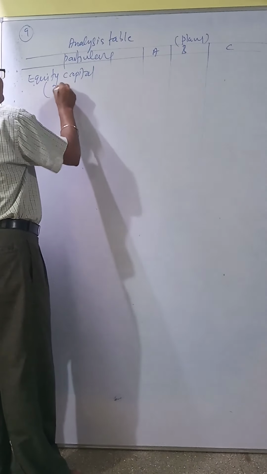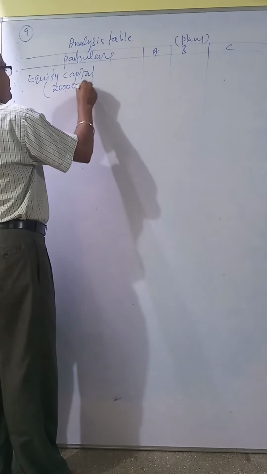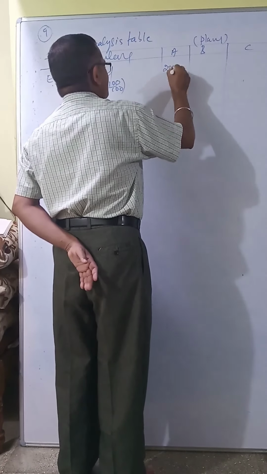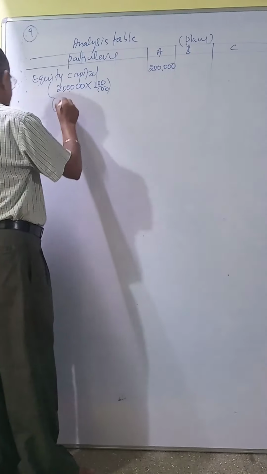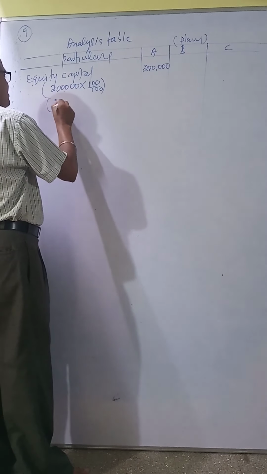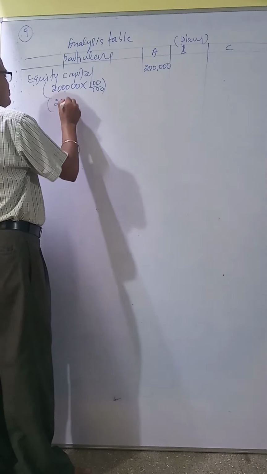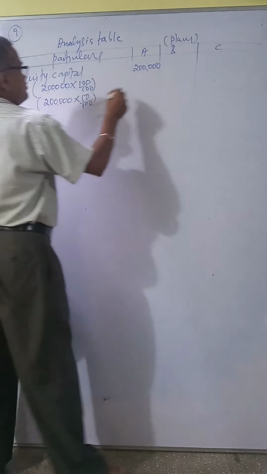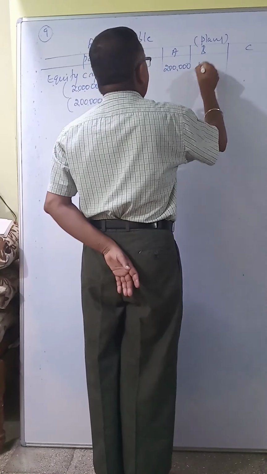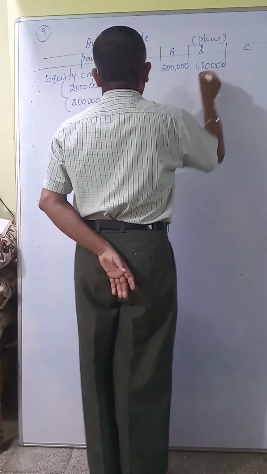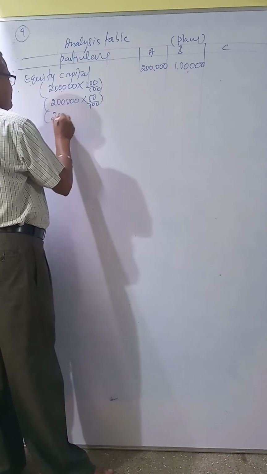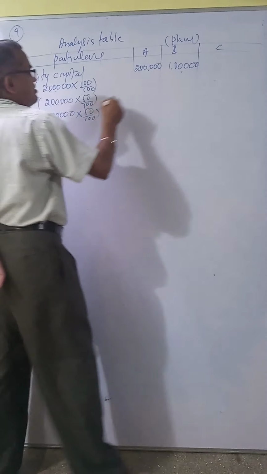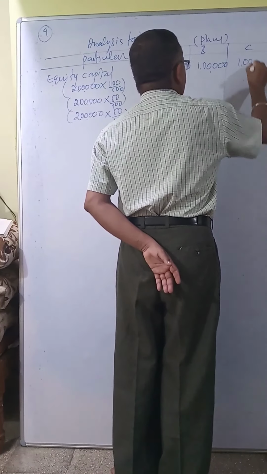So 2 lakh capital into 100 divided by 100. So first is 2 lakh. Second is given 50%, plan B, 2 lakh into 50 divided by 100. So 1 lakh. C plan also has 50% given, 2 lakh into 50 divided by 100. I am showing the calculation clearly. So 1 lakh.